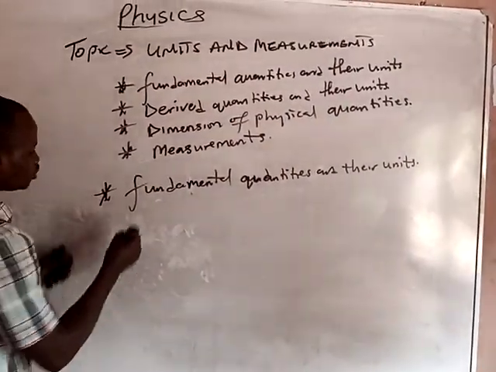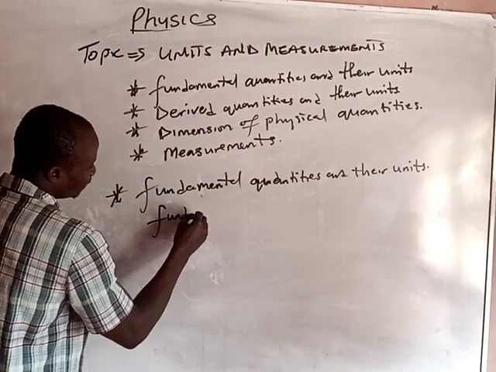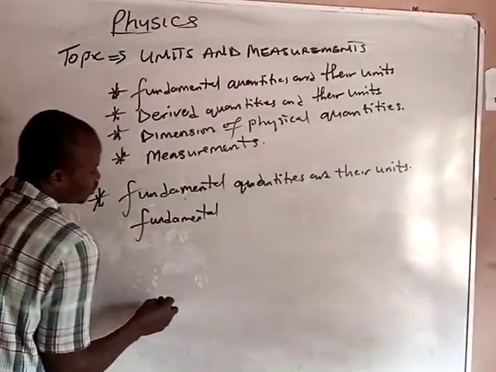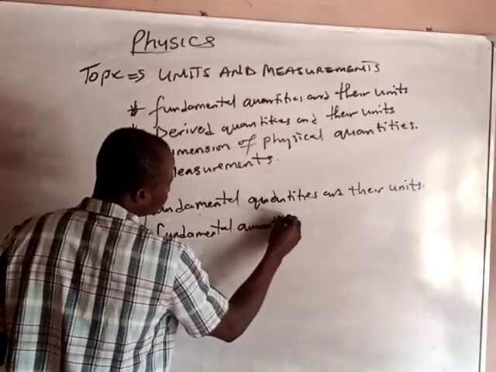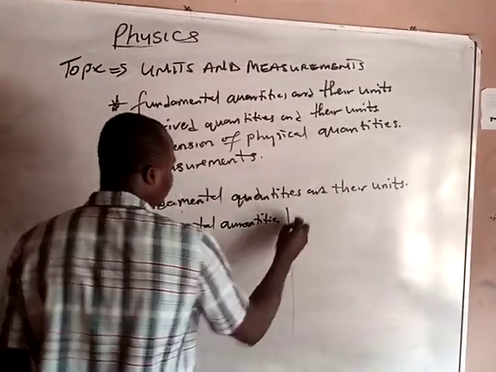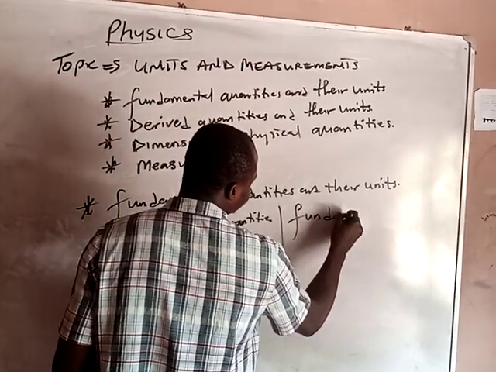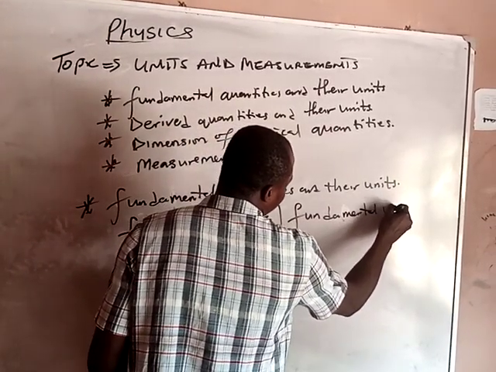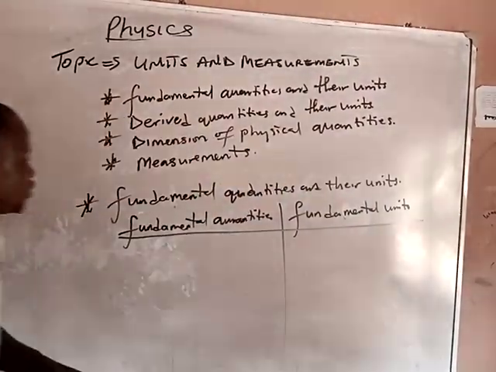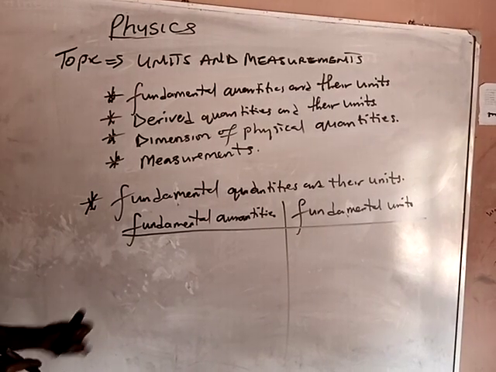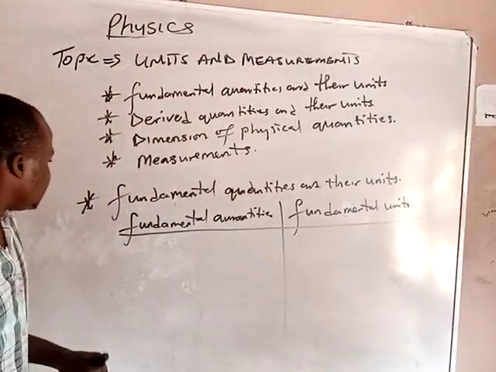Now, we are going to look at fundamental quantities and also their units. We are going to give the quantities and the units.